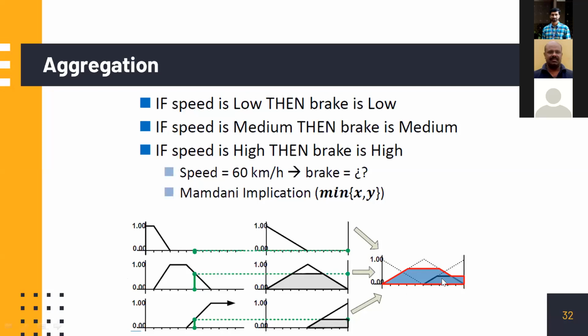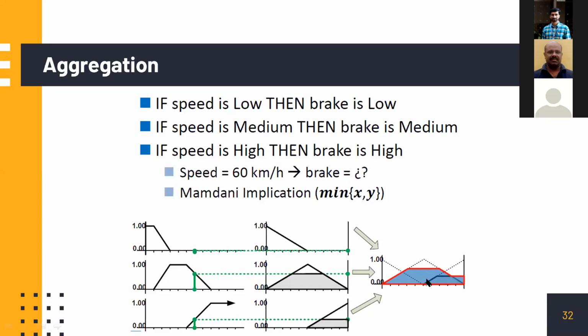So high. What I'm trying to tell is, we arrive at a new fuzzy set with this particular shape. This is the shape. That red marked is the boundary of that fuzzy set. So if you take a point somewhere in this fuzzy set and apply that brake, if you are choosing somewhere here, this much brake should be applied. If you choose somewhere here, this gray area is the solution area. Anywhere in that area, the solution can lie. So this is called fuzzification. We arrived at a fuzzy set. And now the next step is defuzzification.